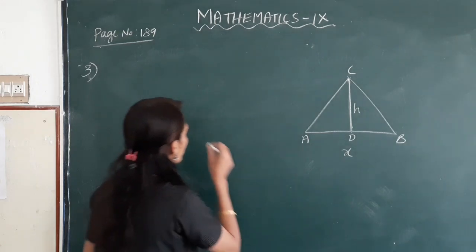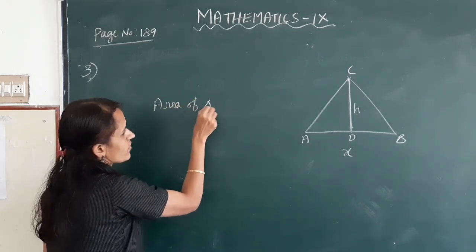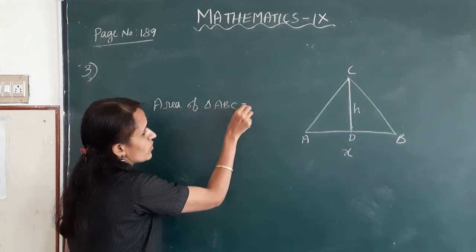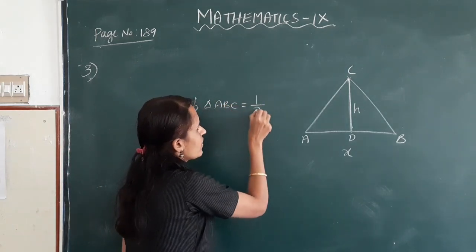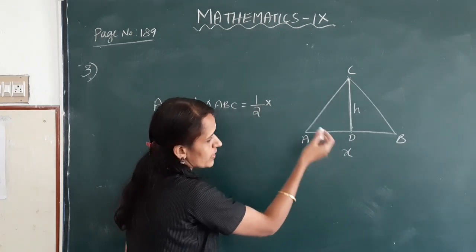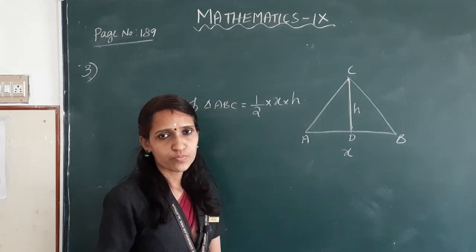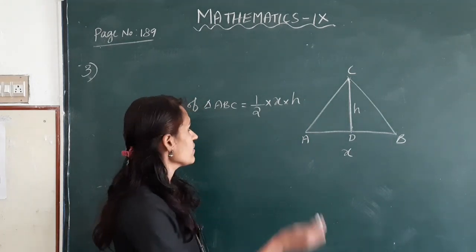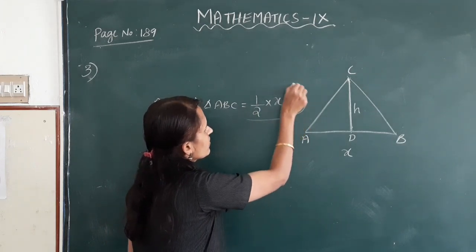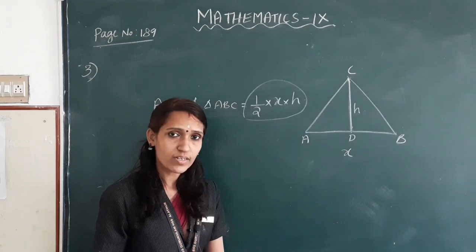So height is taken as h. Okay. So area of this triangle ABC is equal to half into base into height. Okay. So here half into base is x, so x into height. Height is h. Okay. In triangles of the same area, half into x into h should be equal.